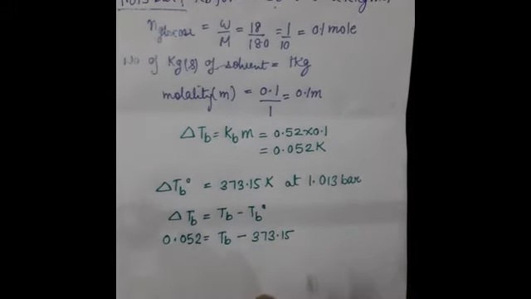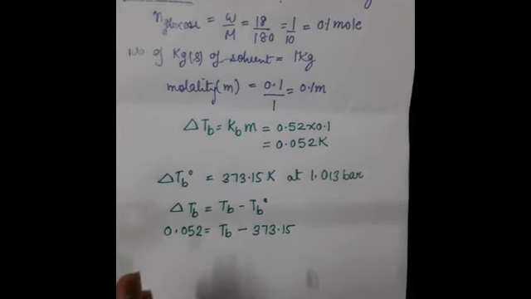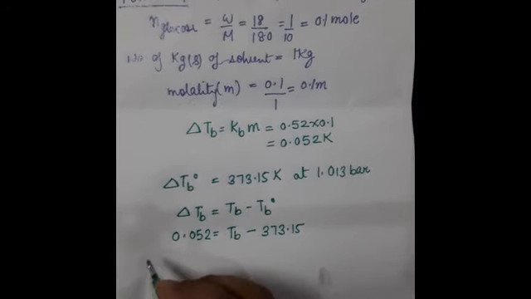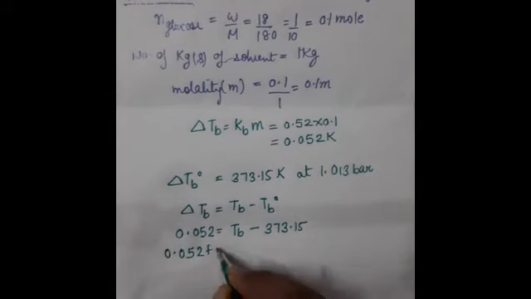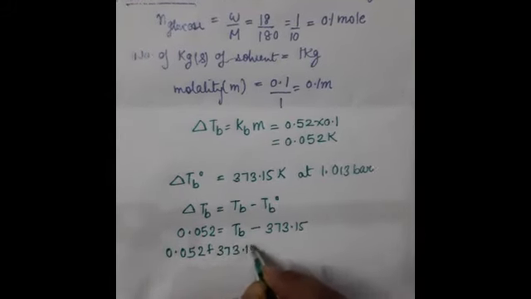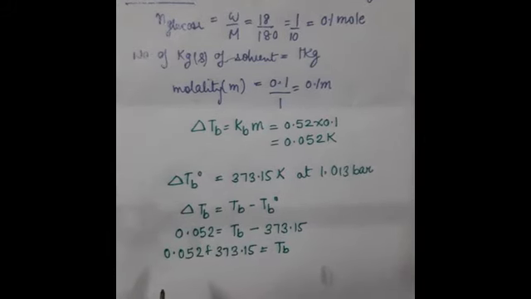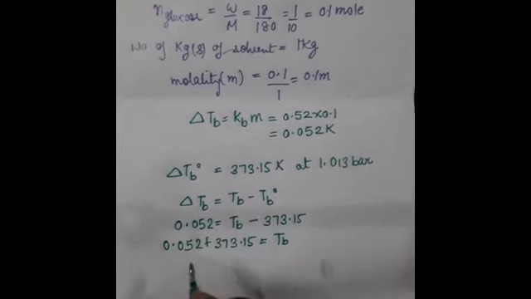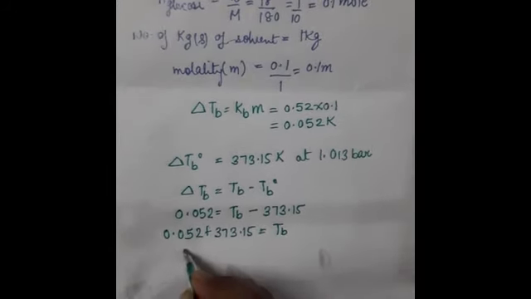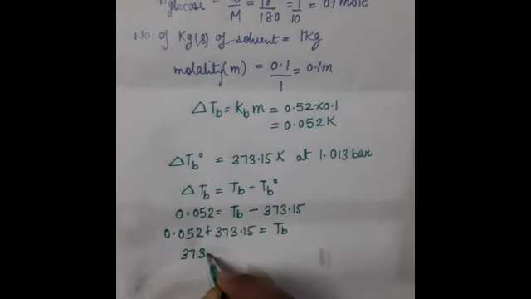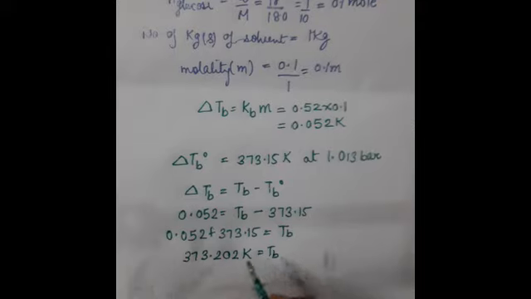Since the 373.15 is negative here, when it goes to the other side it converts into a positive sign. So 0.052 plus 373.15 is equal to Tb. On adding them, we get the value 373.202 Kelvin.